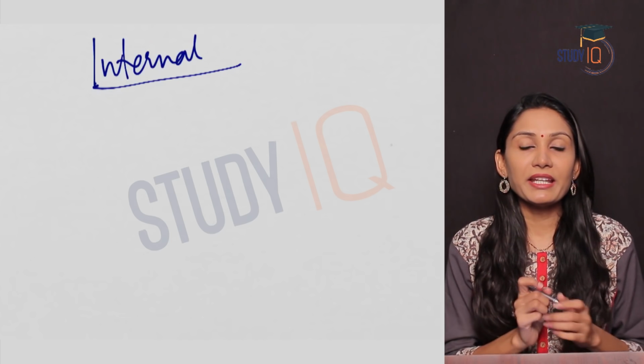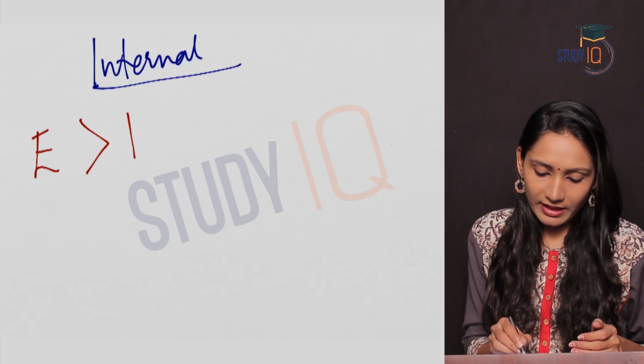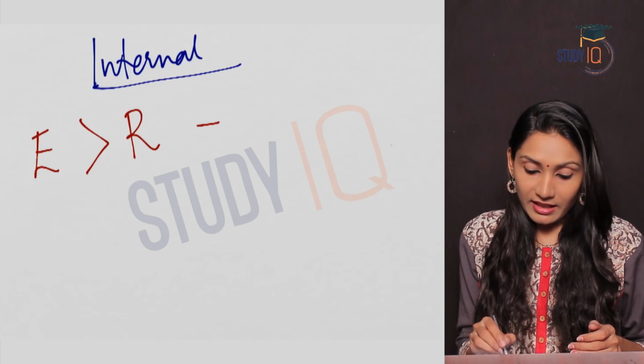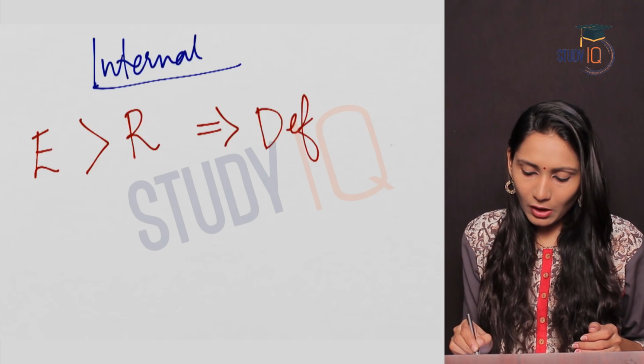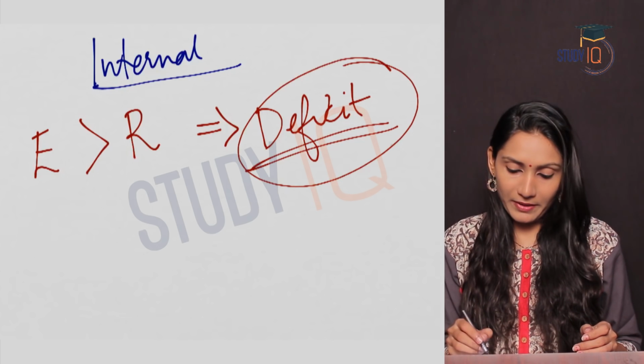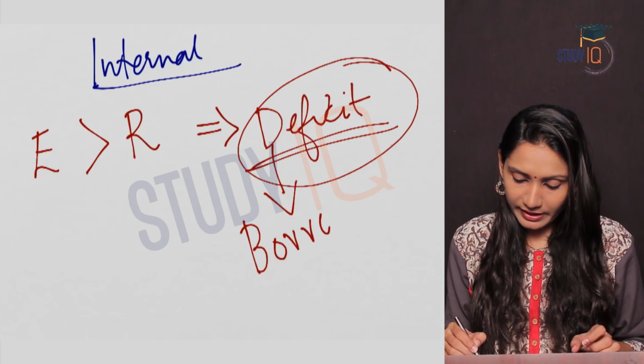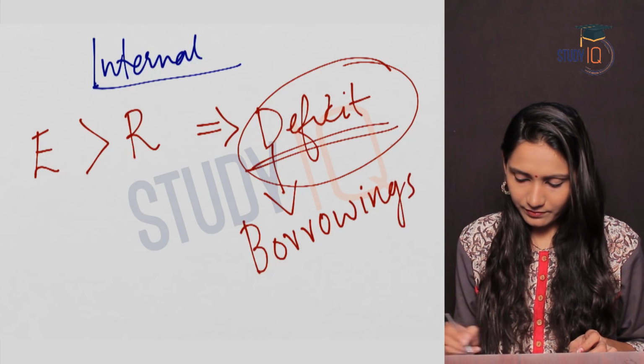First of all, the expenditure of the government was more than the revenue. This will lead to a deficit, or fiscal deficit. So as a result, what will happen? When fiscal deficit increases, the government borrowings also increase.